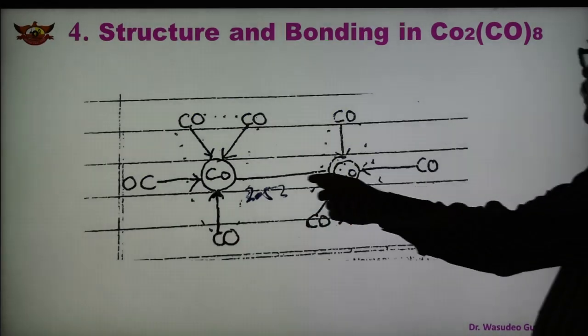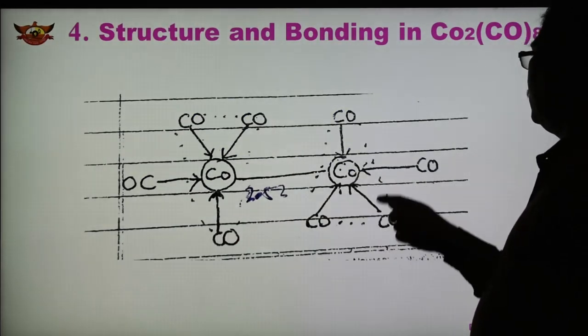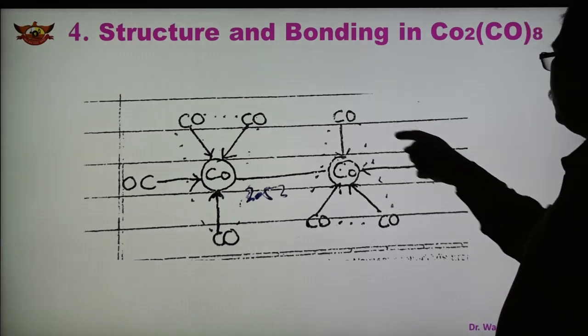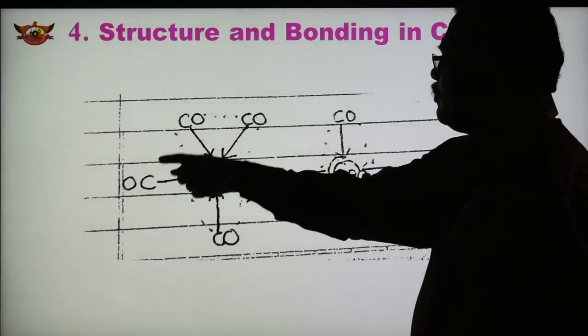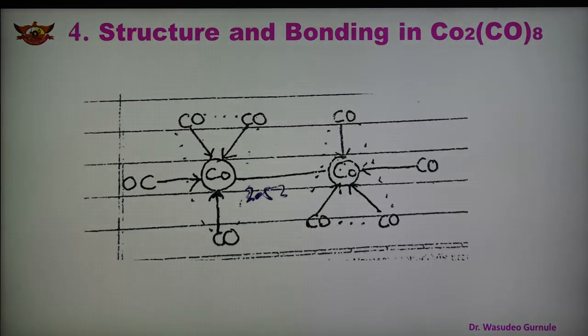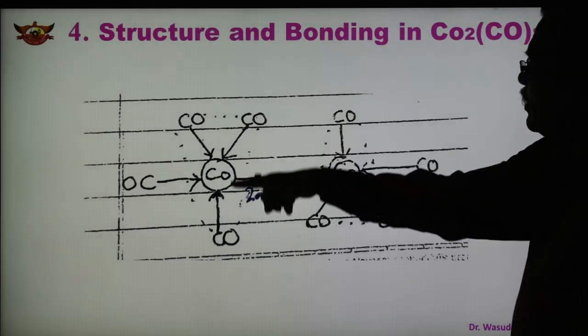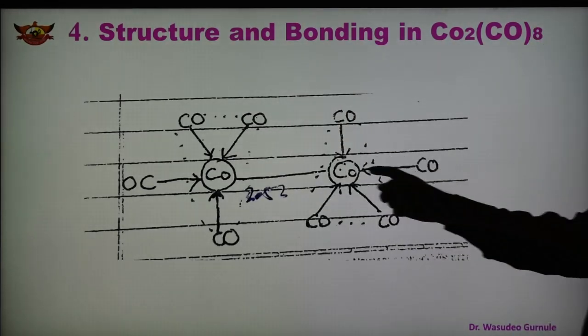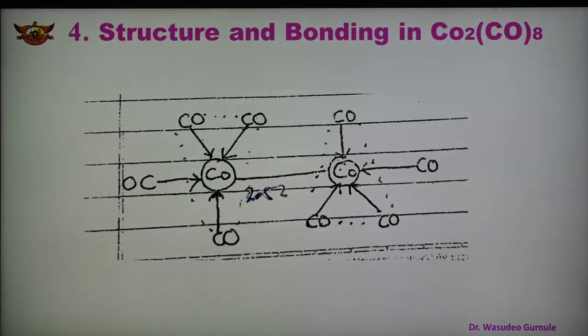In the structure here, there is a cobalt-cobalt bond and each cobalt has 4 terminal carbonyls. In this case also there are 4 terminal carbonyls, and this is the 2.53 angstrom bond length of the cobalt-cobalt bond. So each metal has 4 terminal carbonyls, the other metal also has 4 terminal carbonyls, there is one cobalt-cobalt bond, and there is no bridging carbonyl.